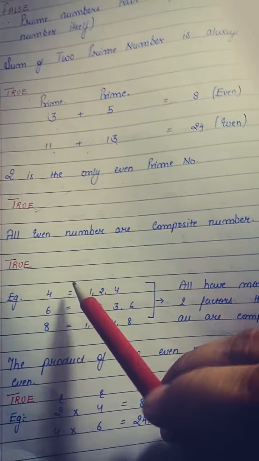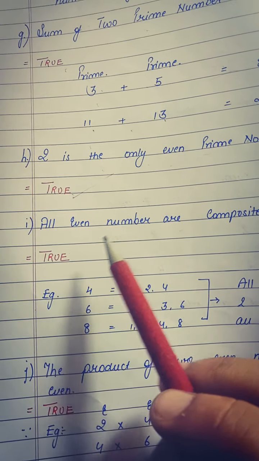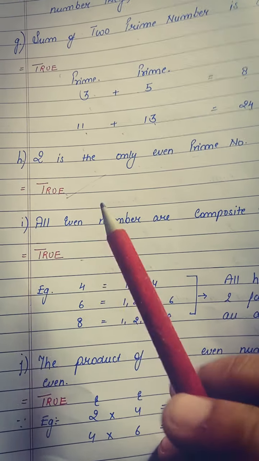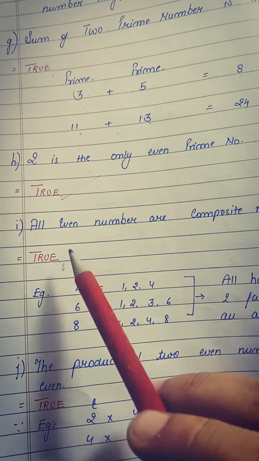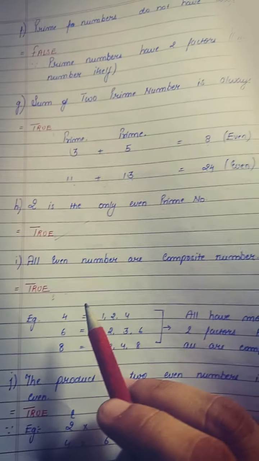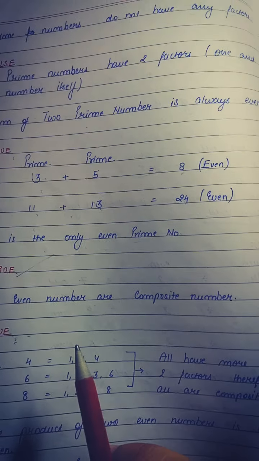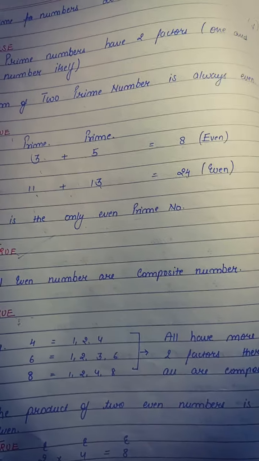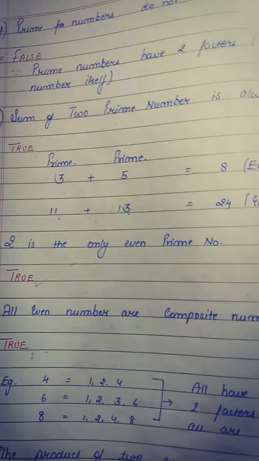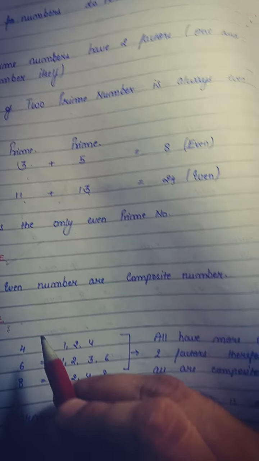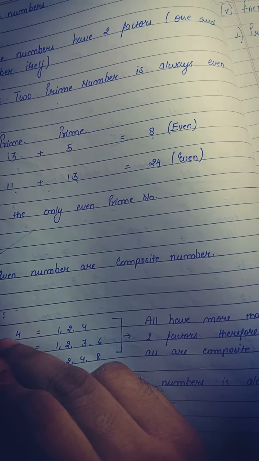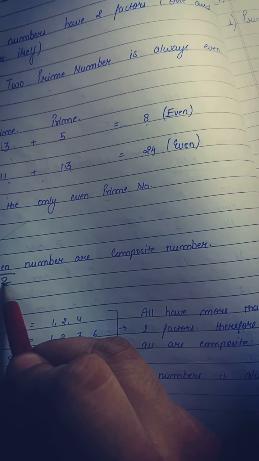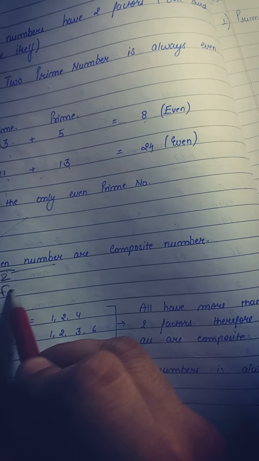All even numbers are composite numbers. This is debatable. It could be true. 2 is the only even prime number. So it can be considered true, and it can be considered false also. It is not applicable to all even numbers, because 2 is an even number and a prime number also, so it is not applied. So it is not true for all even numbers. It is false.